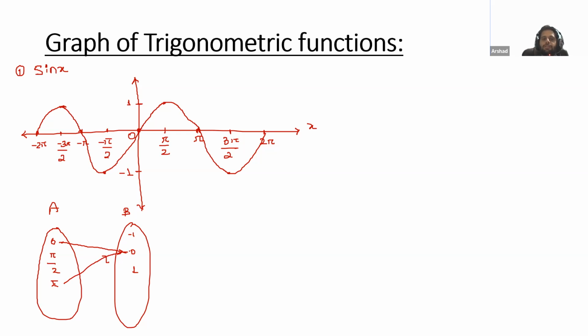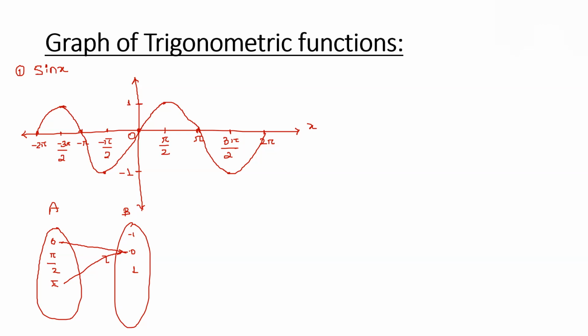So is this function bijective or not? Atif and Noma? It is not bijective. Noma, this function is bijective? No. So will its inverse exist or not? Because in the previous slide, we discussed that only bijective functions have an inverse. So will its inverse exist or not? No. If this is not bijective, then its inverse will not exist.